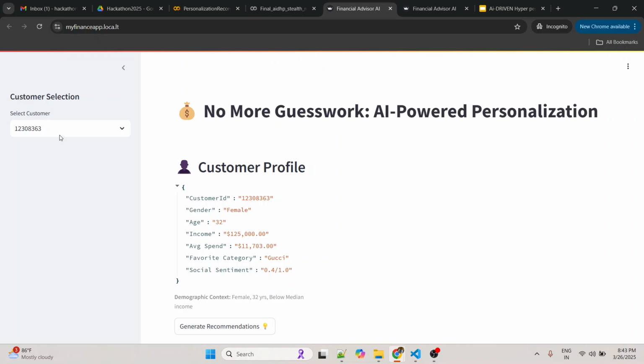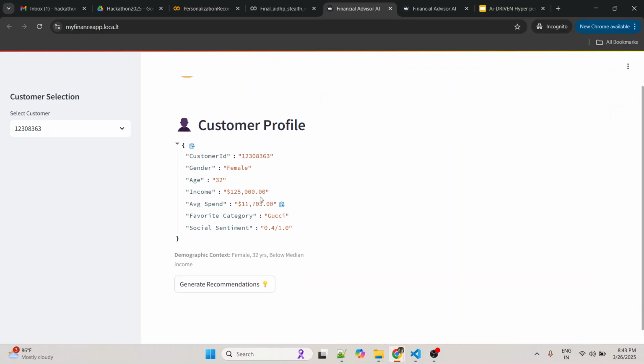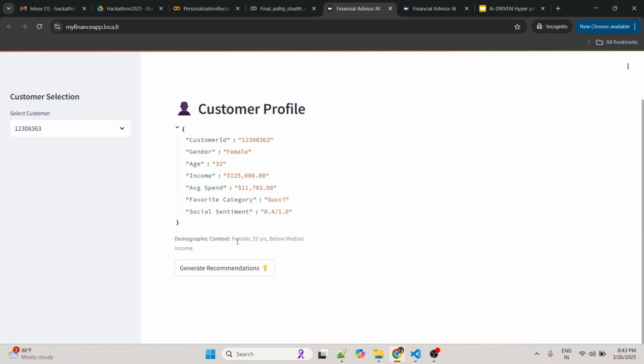So we already have the customer data with us, and we have given a drop-down option to select the customer ID. For example, by default, it selected the first customer ID. The moment the profile is selected, it gives some basic information like the details which are available from the database, and then some demographic context, like the user is a female, 32 years old, and below median income. Basically, it is comparing with the median income of the entire dataset.